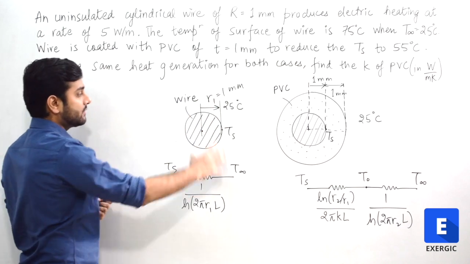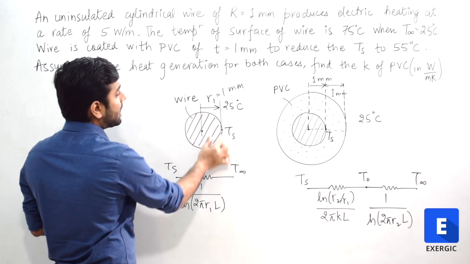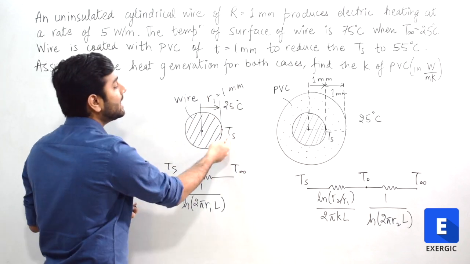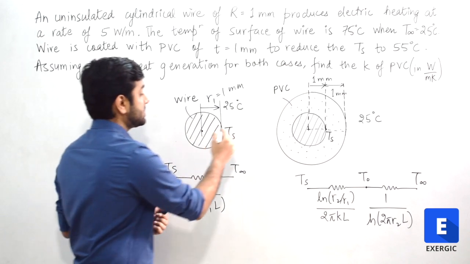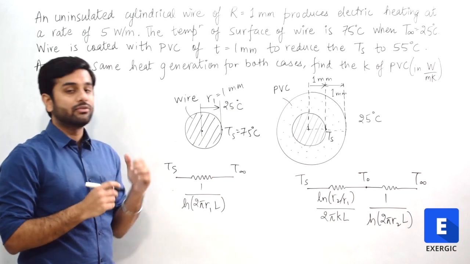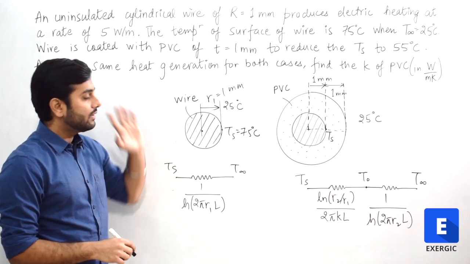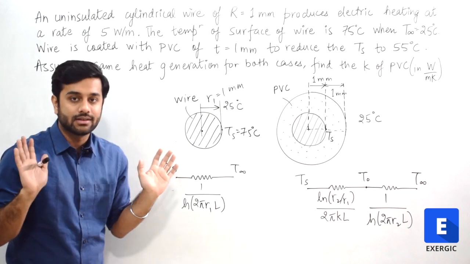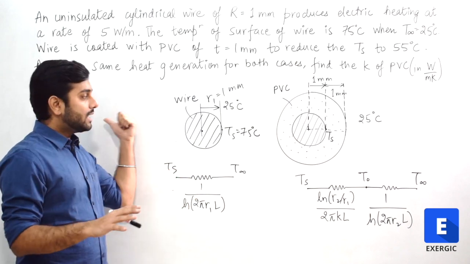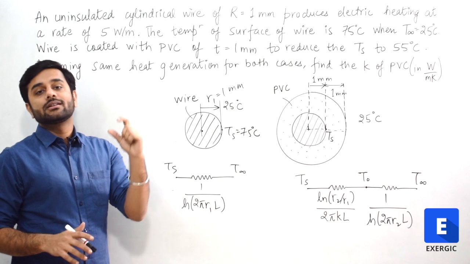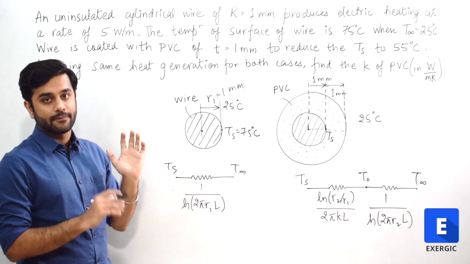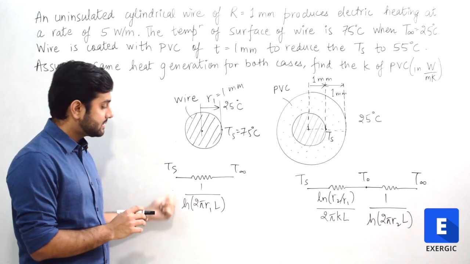This is the initial case when we have only wire. The radius R1 I have written is 1 mm, and 25 degrees Celsius is the ambient temperature. Ts I have written as the surface temperature, which is equal to 75 degrees Celsius. This is the thermal circuit for this case. Between Ts and T infinity, there is simply convection going on. Even if you don't draw this thermal circuit, it can be directly written as an expression using Newton's law of cooling for convection. That same thing I have shown here, and I have written the convection resistance here.